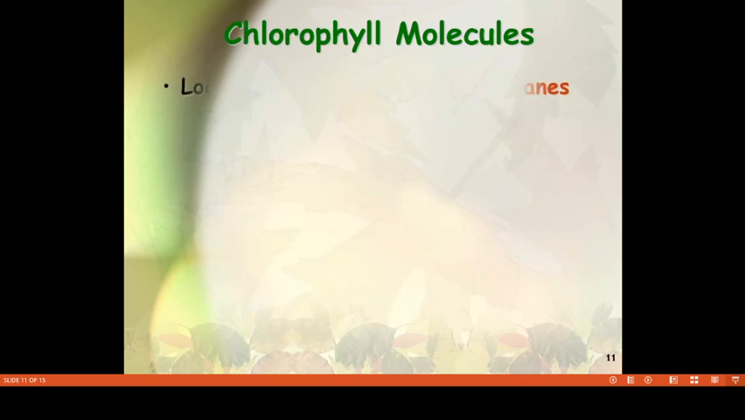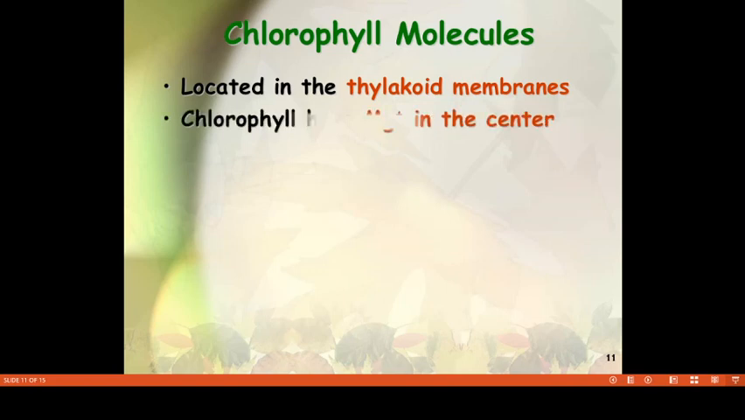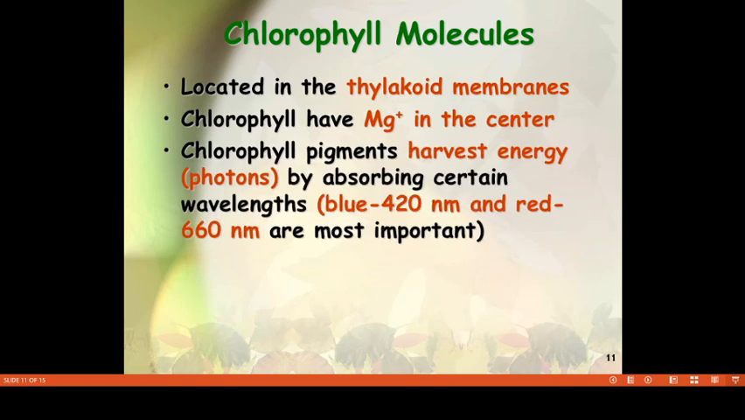Now, chlorophyll molecules are located within the thylakoid membranes. The chlorophylls harvest the light energy for the process of photosynthesis. Different types of chlorophyll pigments mainly absorb the radiant energy at 420 nanometers, and at the same time, 660 nanometers.